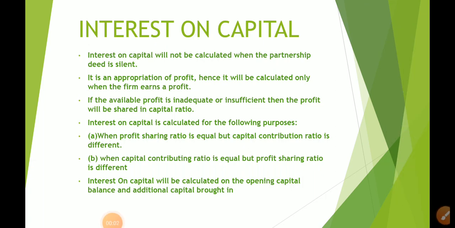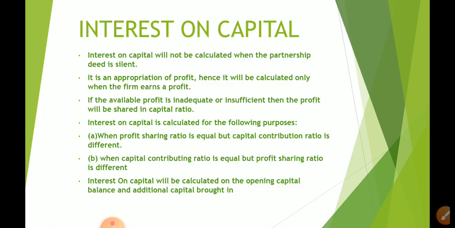Hello students, in today's video we will be seeing interest on capital. Now interest on partners' capital, you all should know that it is an income for the partner but it's an expense for the firm. So in the firm's profit and loss appropriation account, interest on capital is debited, whereas in partners' capital account it is credited because it is the amount due to be paid to the partner. It gets added to the capital balance.